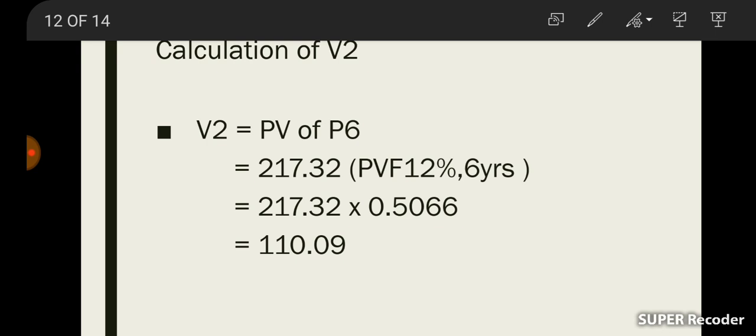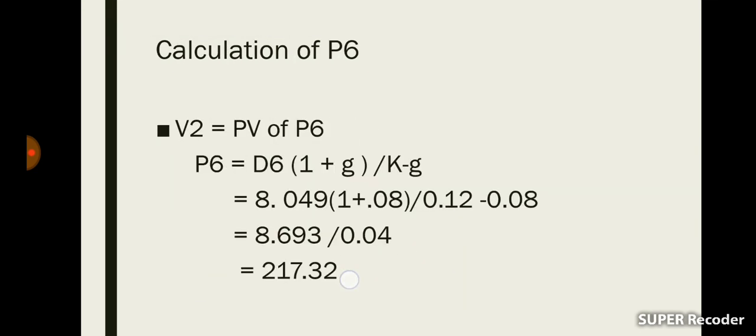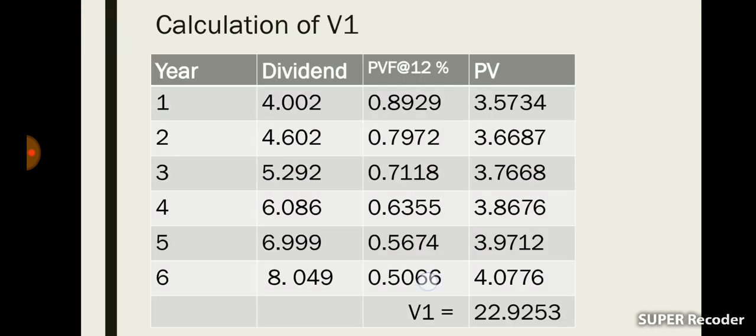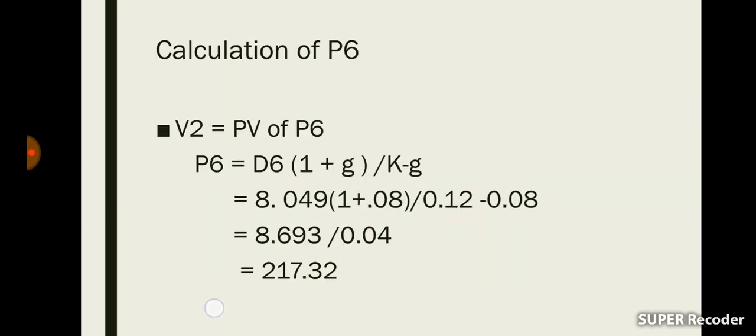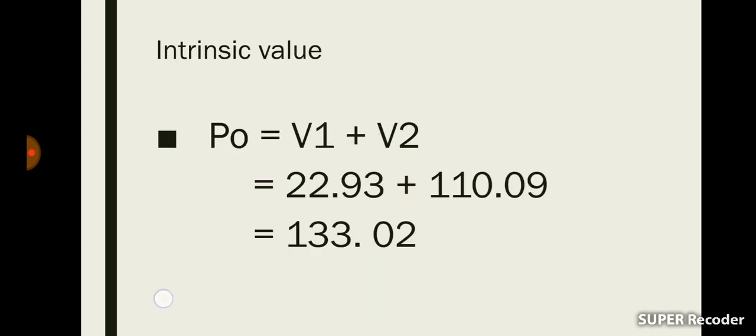Now we can easily calculate the intrinsic value by using the multiple growth model. The equation is, as we all know now, P0 is equal to V1 plus V2. Then V1 is here 22.9253 and V2 is 110.09. Then we are adding 22.93 plus 110.09. Then we'll get P0 as 133.02.